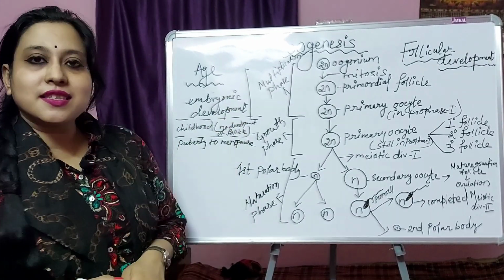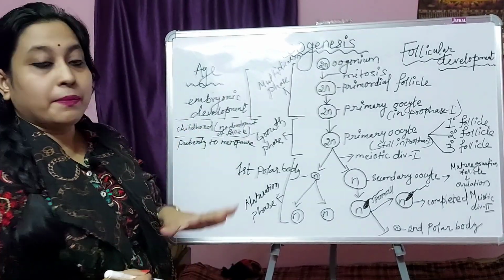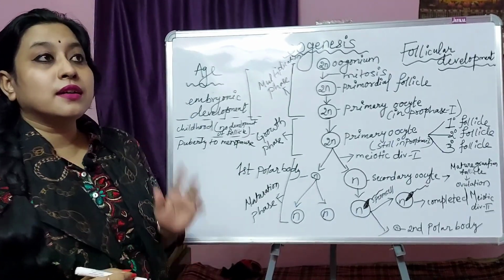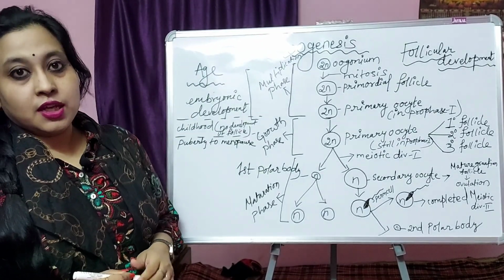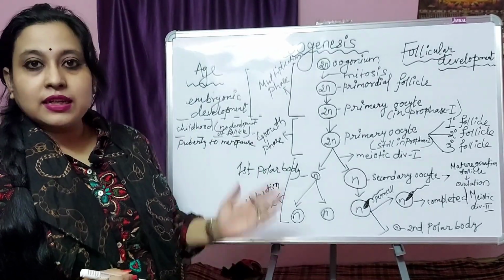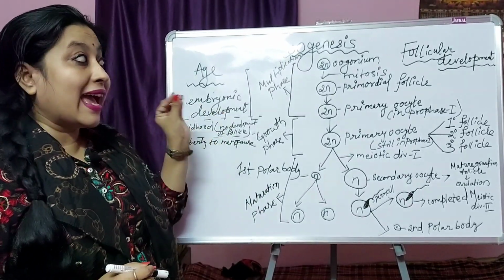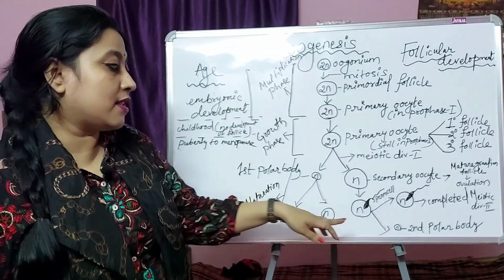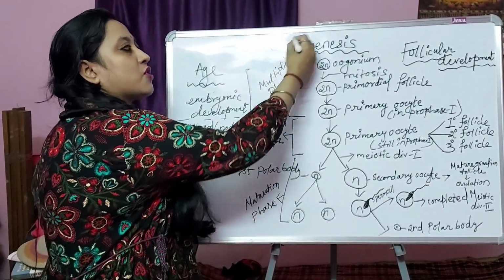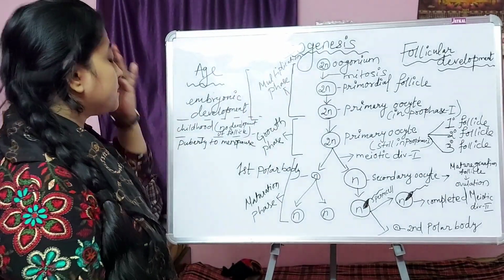In oogenesis, what happens? The development of the female gametophyte starts during embryonic development. In the fetal period, that is before birth, the development of the ovum starts, and it ends during the process of fertilization. So let us start this topic, oogenesis. We will complete this topic in this class.